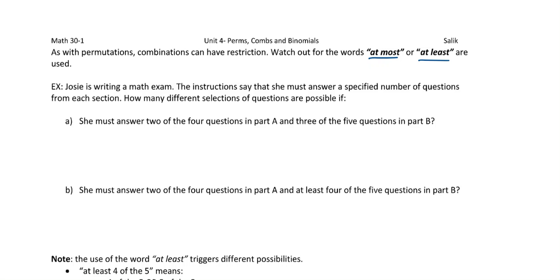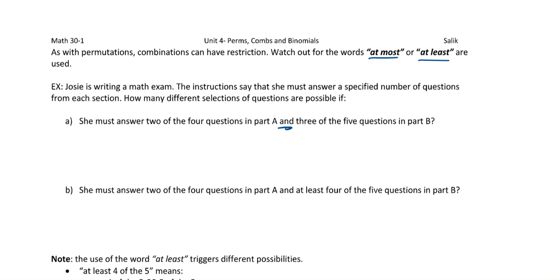Josie is writing a math exam. The instructions say that she must answer a specified number of questions from each section. How many different sections of questions are possible if she must answer 2 of the 4 questions in part A and 3 of the 5 questions in part B? All right, so this is just a fundamental counting principle type of one, right? This is like saying I have 3 kinds of shirts and 4 kinds of pants. How many outfits are possible, right?